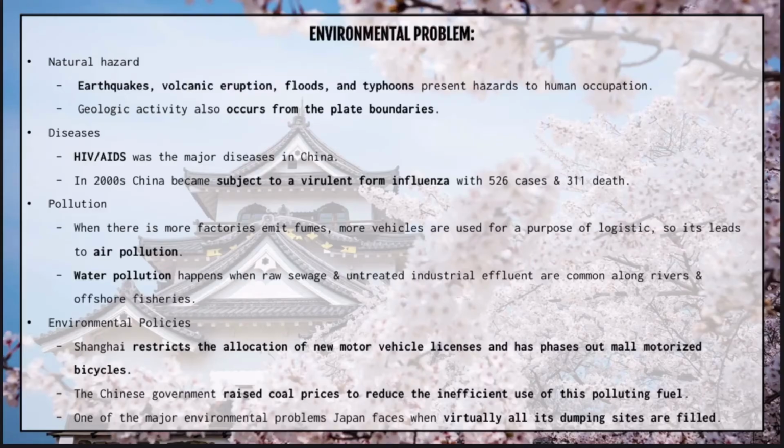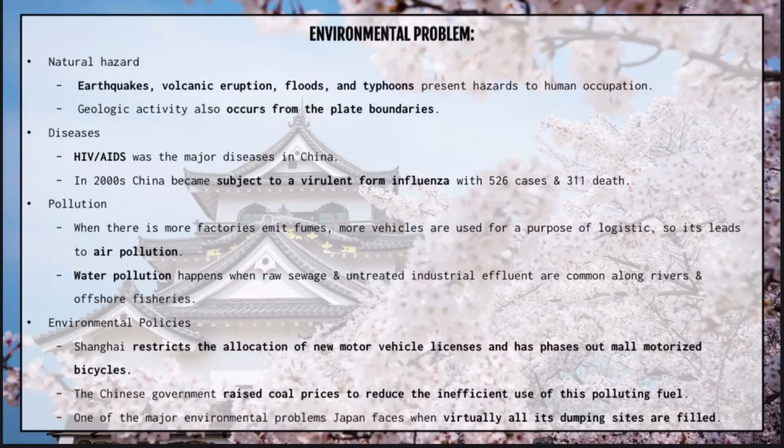The third topic will be the environmental problems in East Asia. The first one would be natural hazards or natural disasters such as earthquakes, volcanic eruptions, floods, and typhoons, which bring danger to human beings, especially people who work in geologic activity such as coal mining and coal digging areas, because these areas usually are pretty close to the plate boundaries. As an example, Kobe, Japan, was destroyed in 1995.